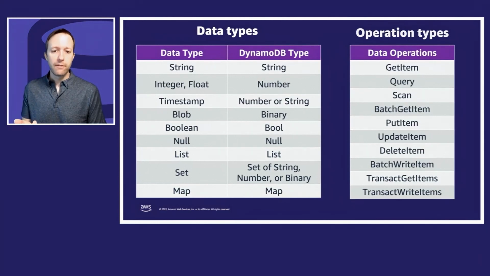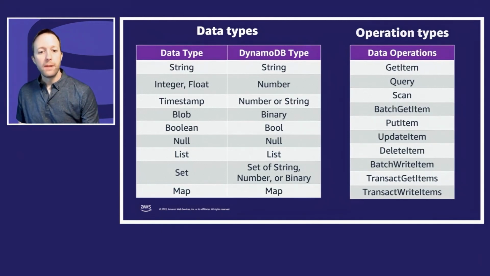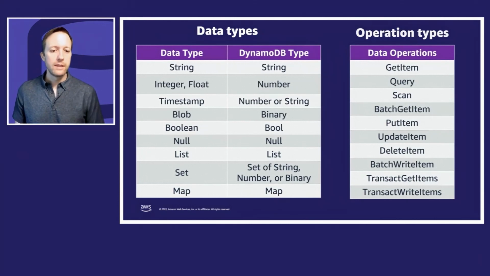If you do a string, I recommend a string that is sortable based on time, like the ISO 8601 format, where it's year, month, day, with an optional time. And if you do that, it works well as a sort key. Blobs are storable as binaries. Booleans are bools. Nulls and lists are supported. Sets are supported, and maps. Map is basically JSON. So you can have JSON as a data type in one of your attributes inside DynamoDB.